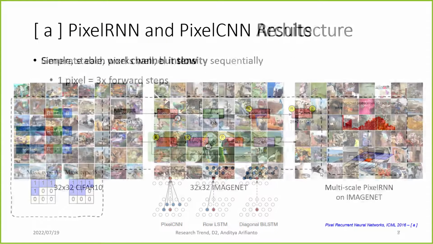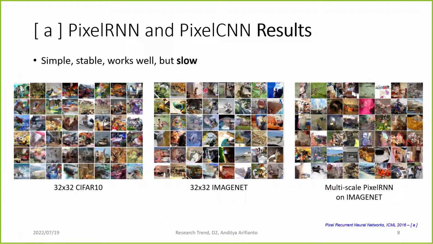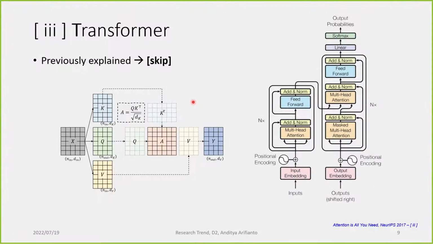The result is that PixelCNN and PixelRNN are simple, stable, and work well, but slow, because they are autoregressive and need to generate one pixel at a time until the image is complete. So that is autoregressive image generation, and since we already know about the transformer, we can skip this.